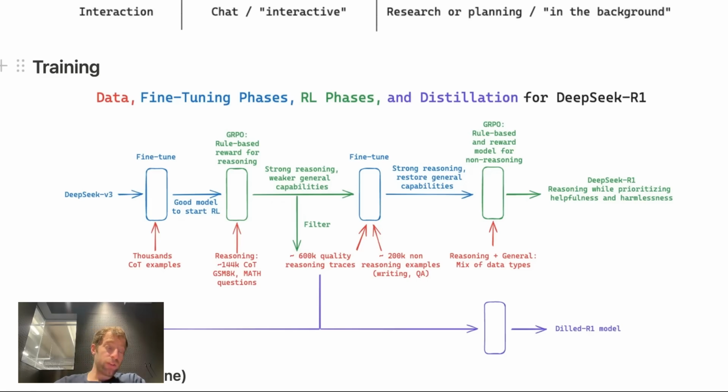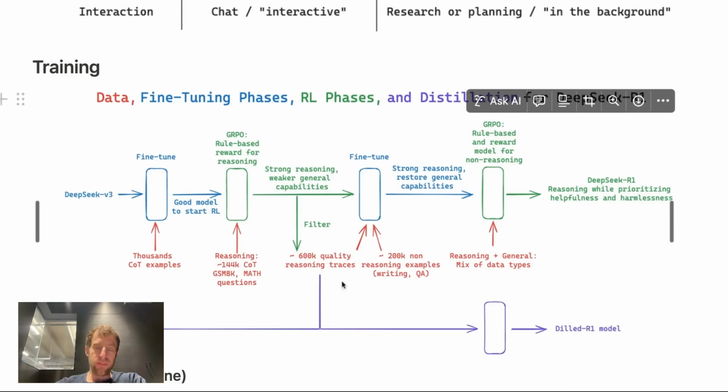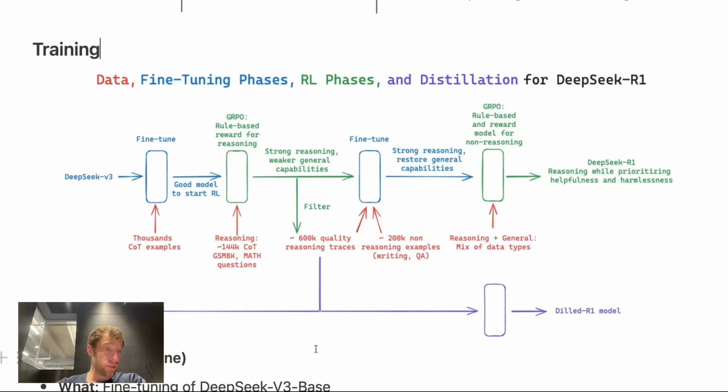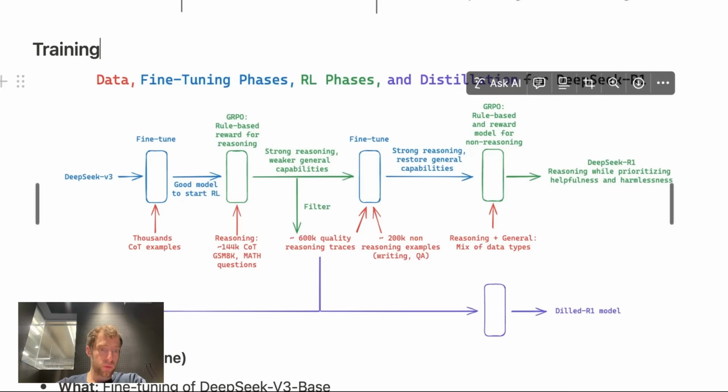Now, a final note, which is very exciting, and we're going to be working with more directly here: they also take that data set of 600,000 samples from the first phase of RL, and they actually do distillation. They take much smaller open source models and fine tune them on those high quality reasoning traces. And then what they get is a bunch of distilled, smaller R1 models. Pretty cool. And some of them you can actually run on your laptop, as we'll see right here.